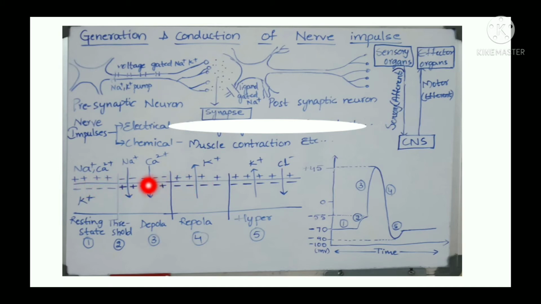because this nerve conducts the impulse until both sides of the membrane charges are equal. For example, if outside there are 3 positive charges, inside also there should be 3 negative charges. Then only it reaches the resting state.